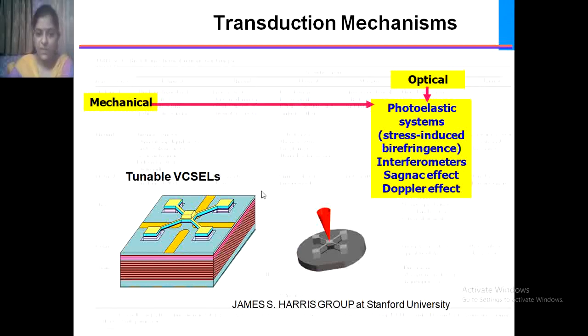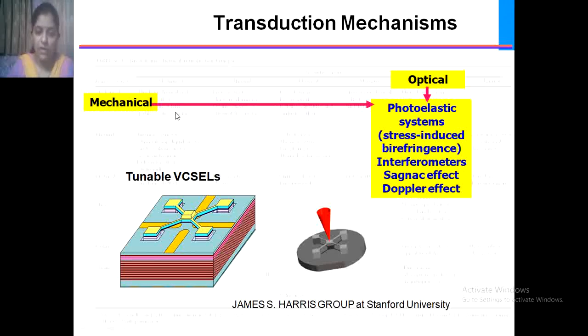Next, if a mechanical signal is applied, then photoelastic systems, that is stress-induced birefringence, or interferometers, the Sagnac effect or Doppler effect will be created, and these are nothing but optical signals. So a tunable PCSEL is shown here, which produces the optical signal.